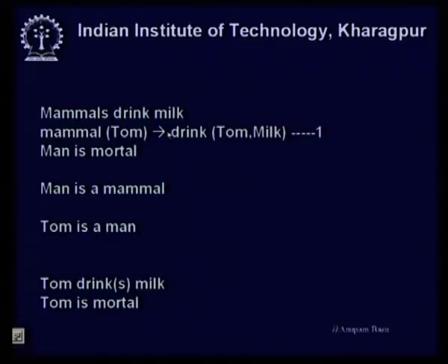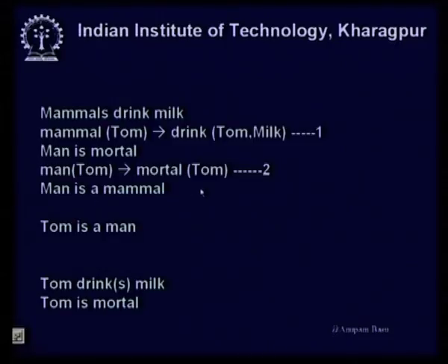In order to make this reasoning possible, we had to bring in this implication sign here, and we had to write it as an implication proposition. Similarly, man is mortal, that can be written as if Tom is a man, then Tom is mortal. This is my second implication.